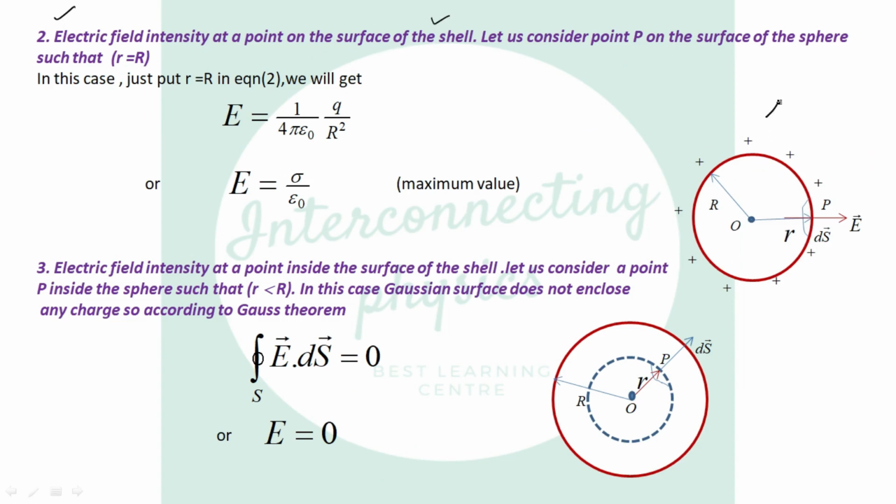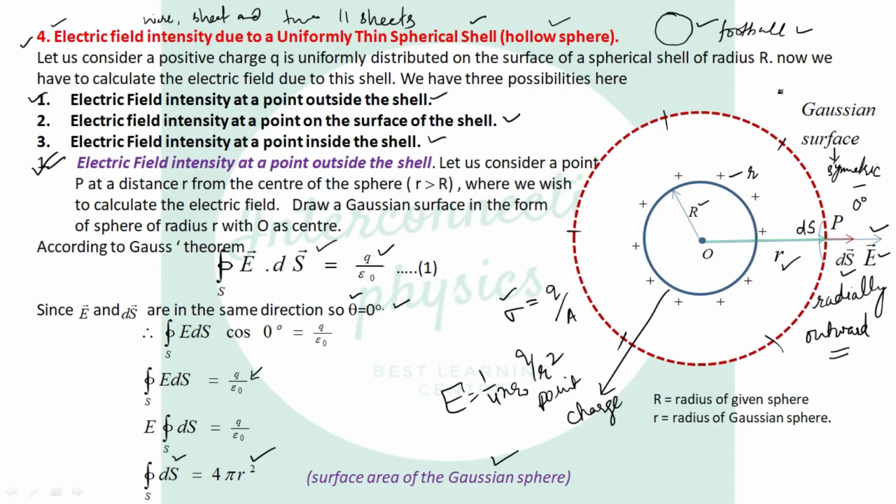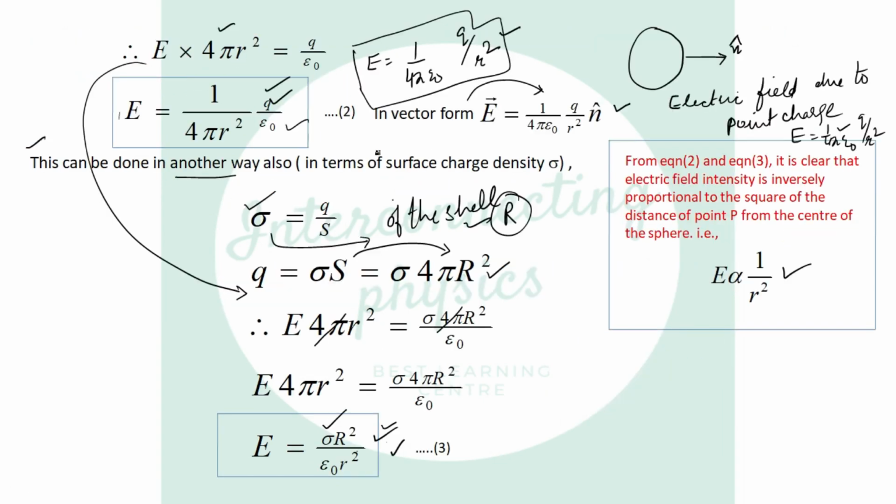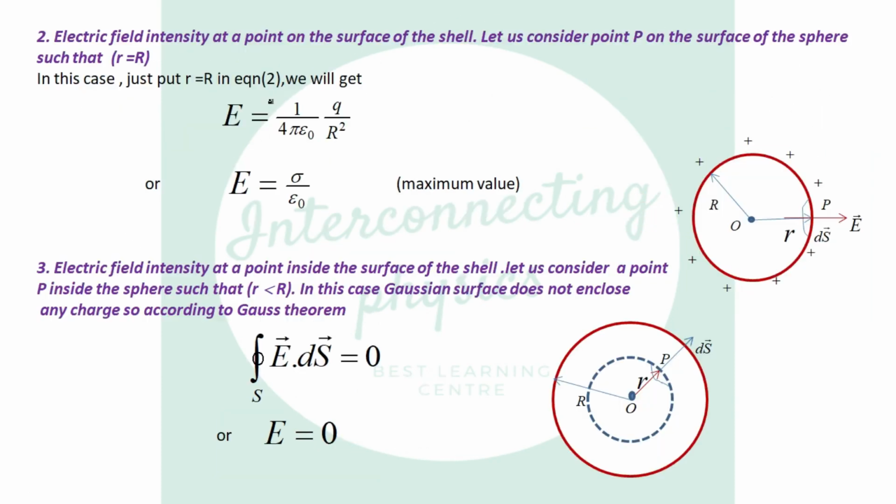Okay, it means r is equal to R. Earlier, r was greater than capital R because point P was outside the spherical shell. Now here r is equal to R. It means we put small r equal to capital R in equation number 2. This is equation number 2. We put small r equal to capital R and we get the result.